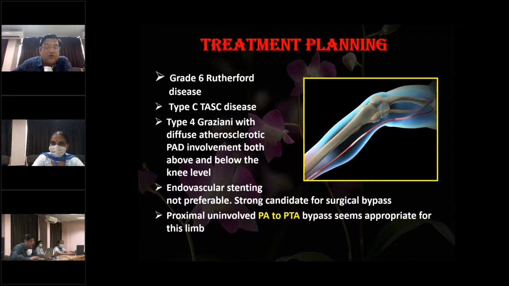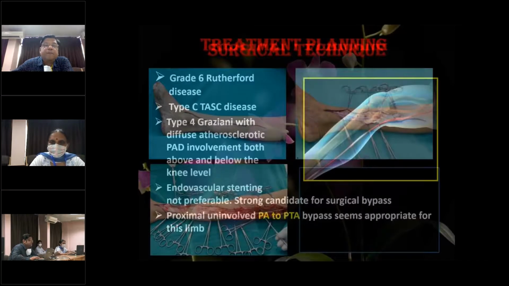So what I've planned is a surgical bypass from the uninvolved portion of the popliteal artery to the posterior tibial artery, because the anterior tibial artery is not visible or palpable. So therefore, you have to select a good proximal and a distal vessel. Otherwise, if you select a vessel which has no flow, your anastomosis will not work. So a popliteal artery to posterior tibial artery bypass seemed appropriate for this limb of this patient.